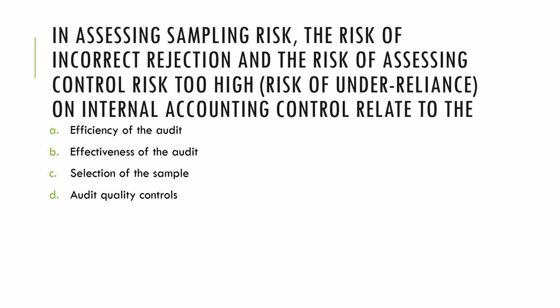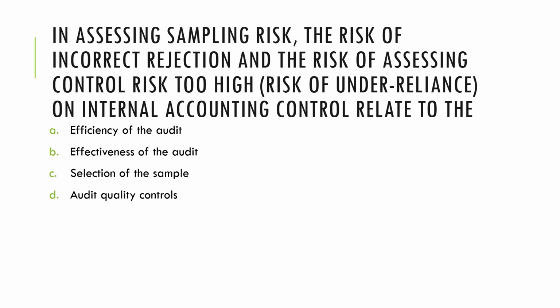Next, in assessing sampling risk, the risk of incorrect rejection and the risk of assessing control risk too high, or the risk of under reliance on internal accounting controls, relate to, now remember this one, the super twins, risk of incorrect acceptance and risk of over reliance. They all refer to type 2, or that which affects effectiveness.